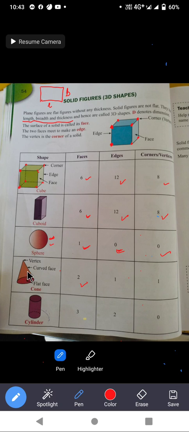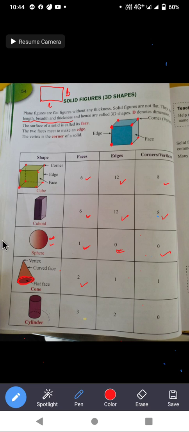Look at this, this curved face is meeting with this flat face by this curved line. I told you that when two faces meet together they form an edge.